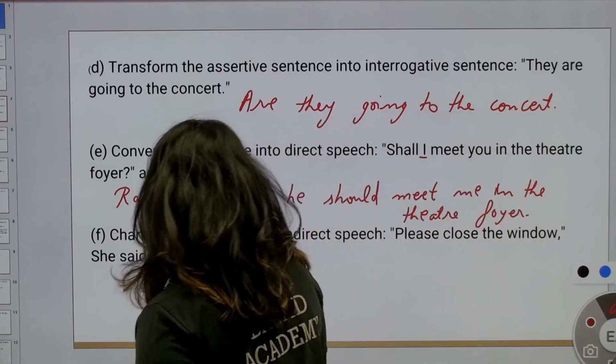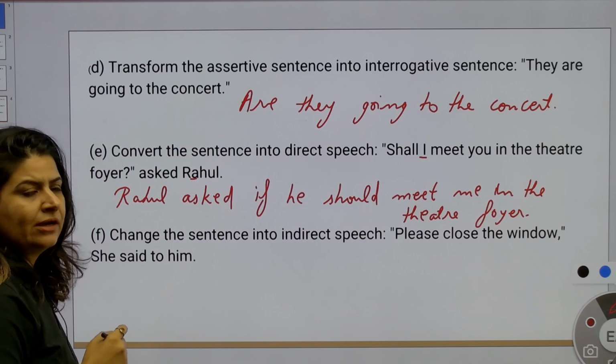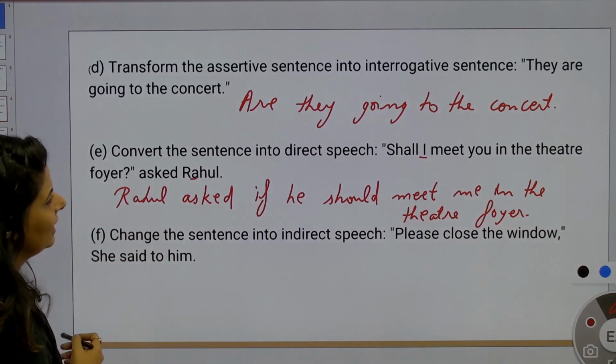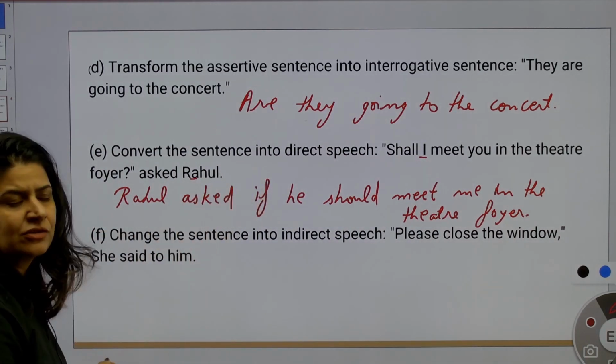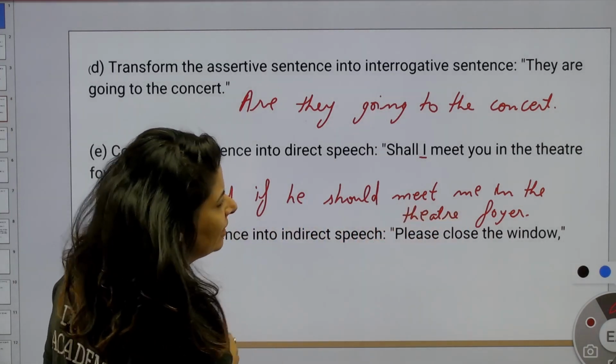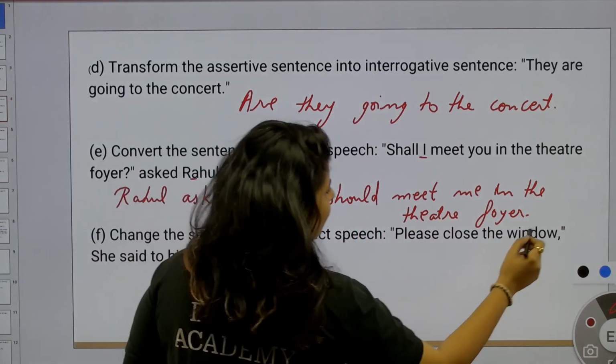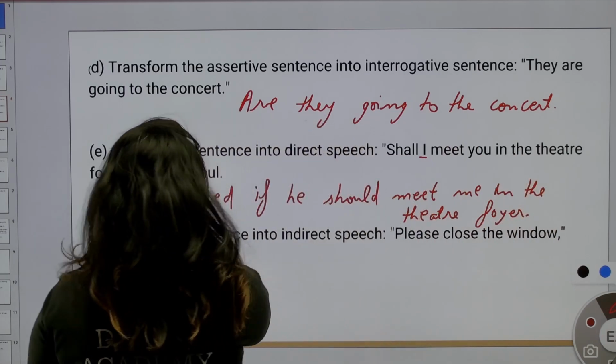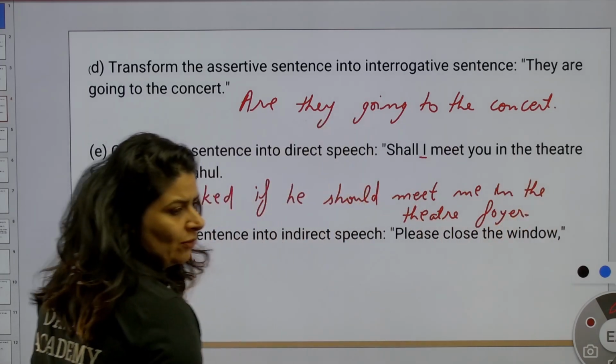That entrance area is called your foyer area. So this is your sentence in indirect speech. In direct speech, it is already given. Rahul asked if he should meet me in the theatre foyer. Then remove the question mark and write a full stop over here.